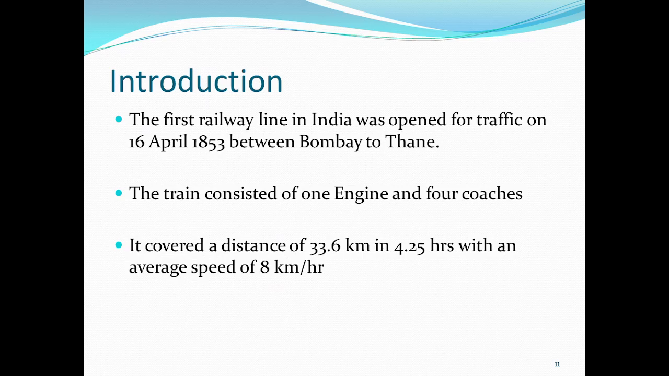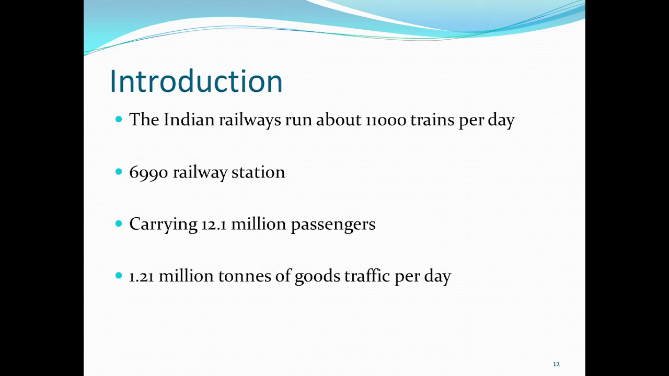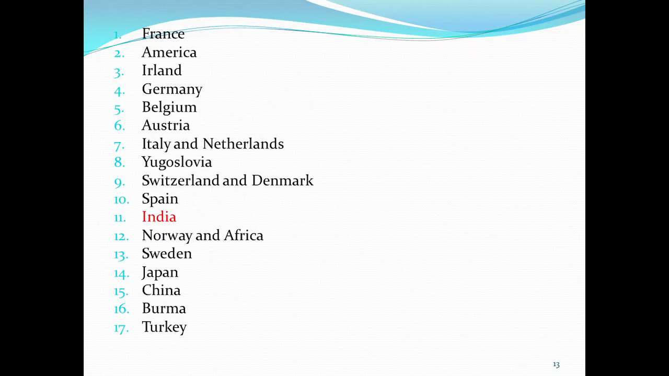In India, the first railway line was opened for traffic on 16 April 1853 between Bombay and Thane. It covered a distance of 33.6 km in 4.25 hours with an average speed of 8 km per hour. The Indian Railways runs about 11,000 trains per day, and there are 6,990 railway stations, carrying 12.1 million passengers and 1.21 million tons of goods traffic per day.